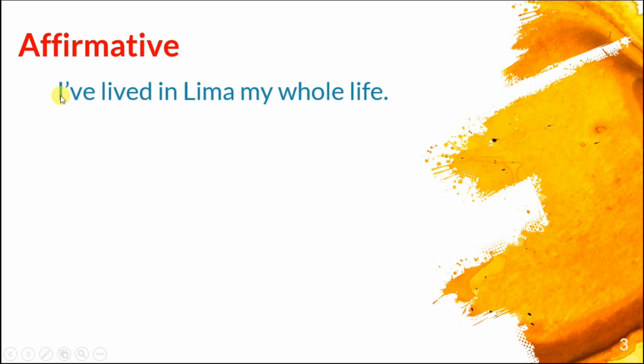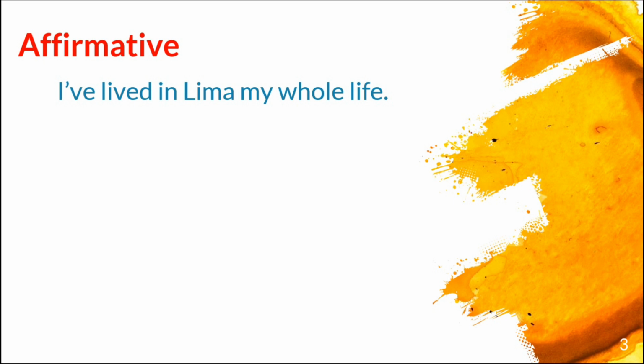For the affirmative, we have: I've lived in Lima my whole life. It's an experience in the past. Okay, I have lived, and this verb, be careful, is not a simple past, it's the past participle. Okay, it's the third form of the verb. Remember, the present, the simple past, and the past participle. For example, eat. Eat is the present. Ate is the simple past, and eaten is the past participle.